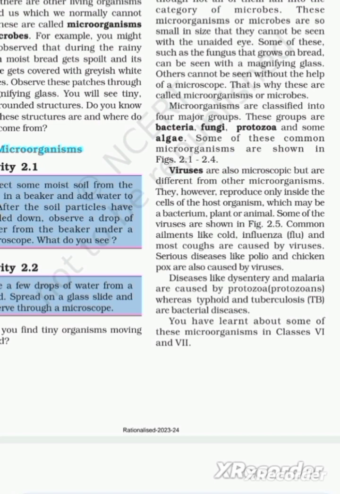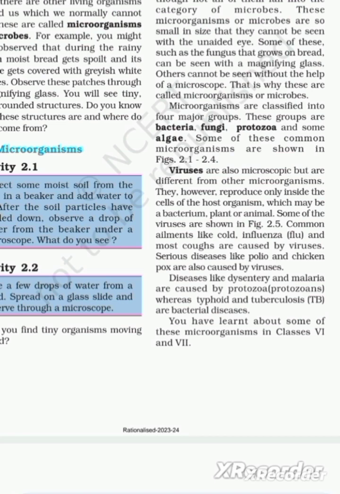Viruses are also microscopic but are different from other microorganisms. They, however, reproduce only inside the cells of the host organisms, which may be a bacterium, plant, or animal. Some of the viruses are shown in figure 2.5. Common ailments like cold, influenza, that is flu, and most coughs are caused by viruses. Serious diseases like polio and chicken pox are also caused by viruses. Diseases like dysentery and malaria are caused by protozoans, whereas typhoid and TB are bacterial diseases.